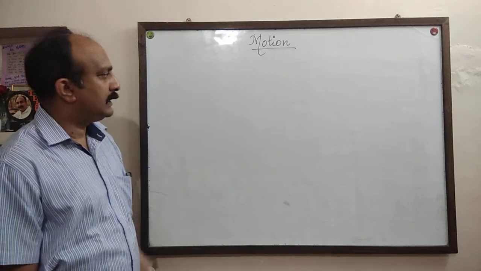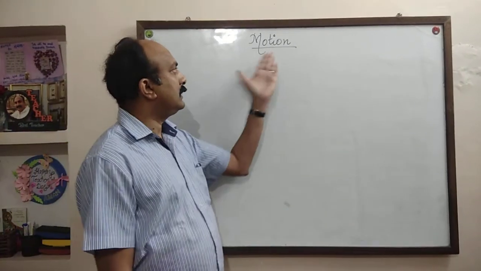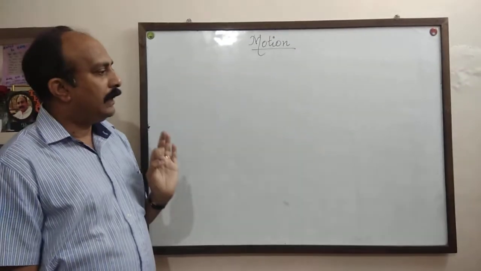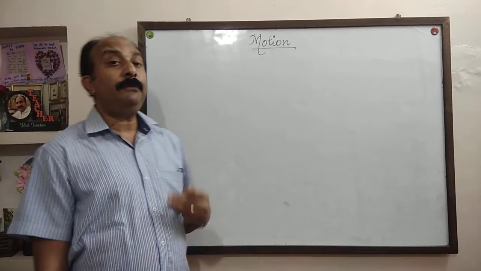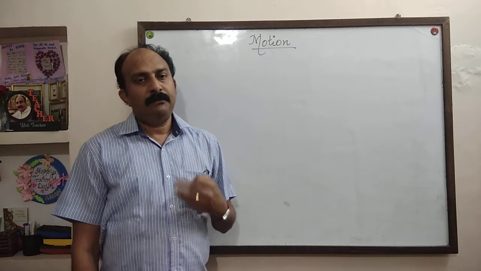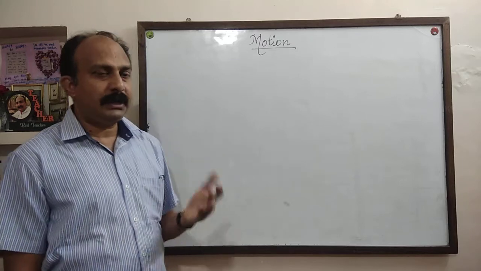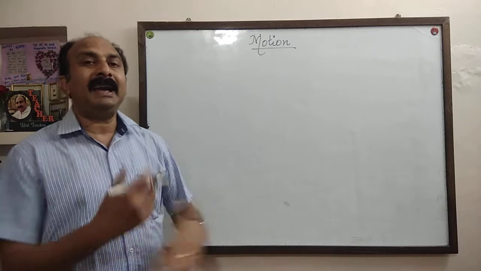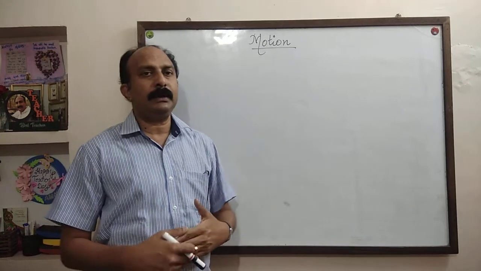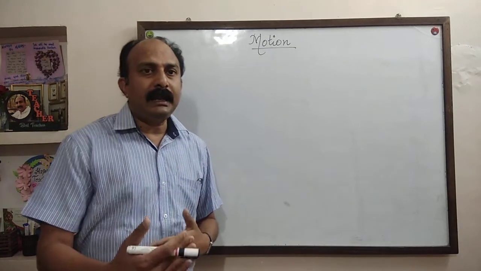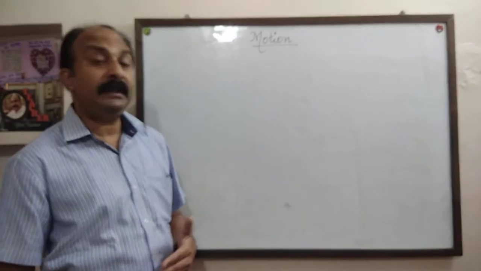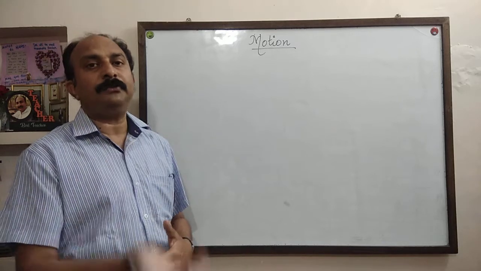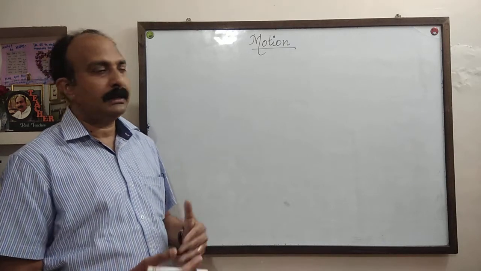Hello students, I am continuing with chapter 1 of physics class 9, motion. Our next topic is uniform acceleration. We have discussed uniform motion and non-uniform motion in the previous class. Now uniform acceleration. Very simple to understand. What is acceleration? Increasing speed or increasing velocity is called acceleration.